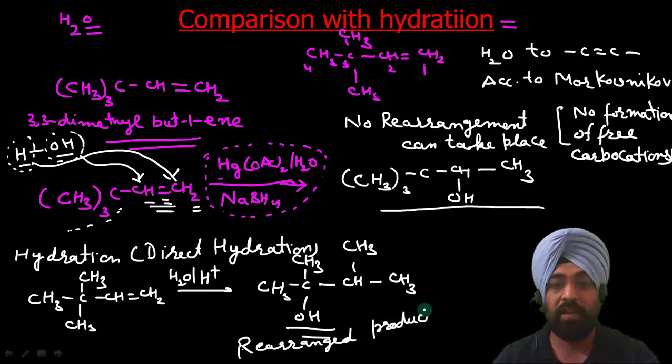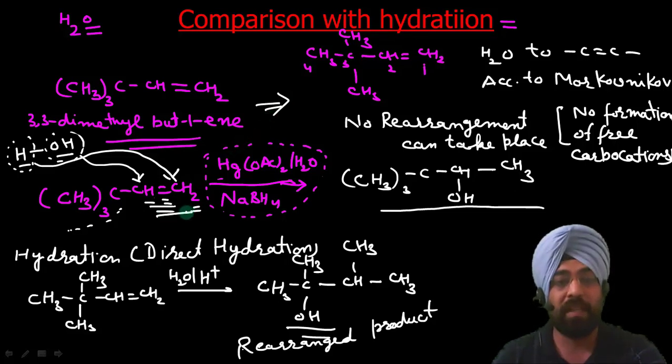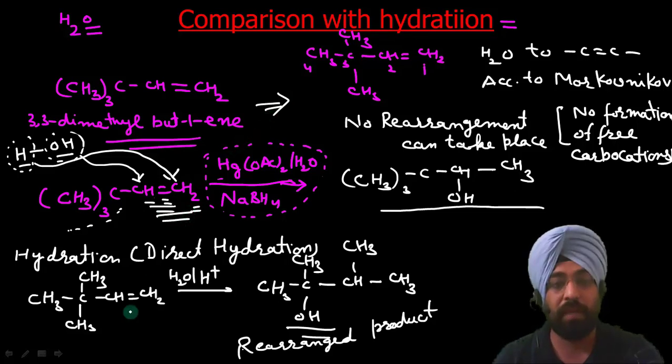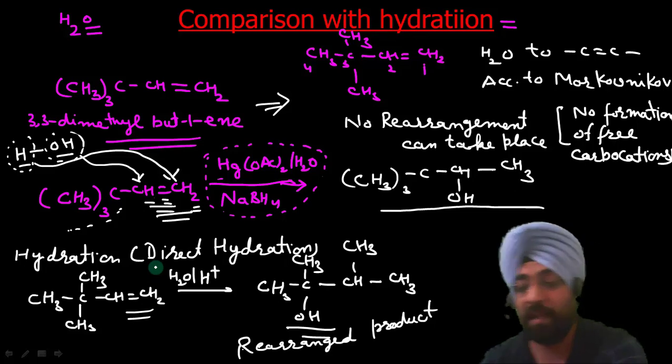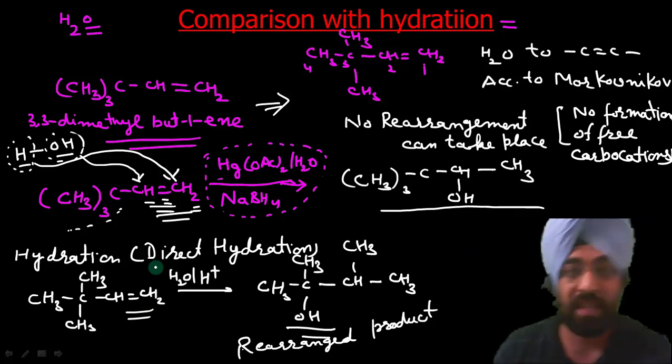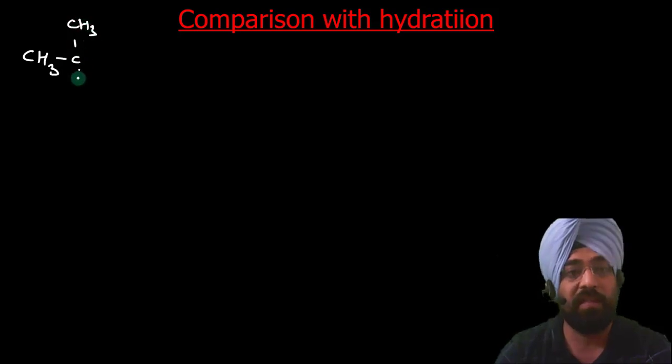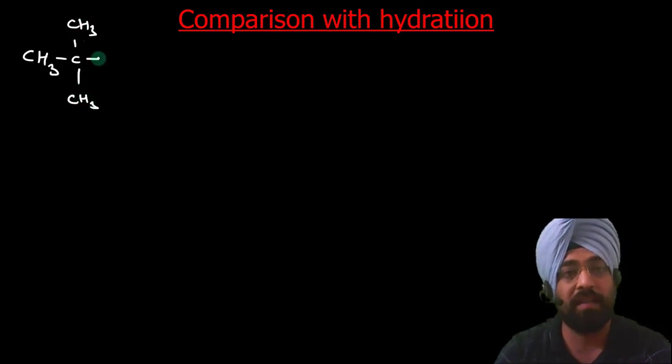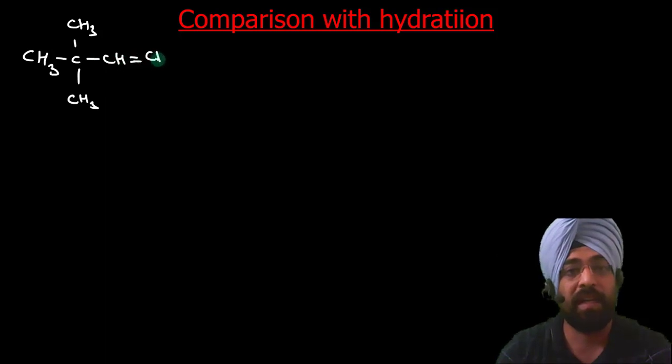So the advantage of oxymercuration-demercuration is that there does not take place any rearrangement. We can simply predict the product according to Markovnikov's rule. But in direct hydration, although Markovnikov's rule applies, there is a possibility of a rearrangement reaction. Now let us see how this rearrangement has taken place. I have already discussed it in my previous lecture, but once again it is an important point to remember that whenever there is a formation of free carbocations, rearrangement will take place.